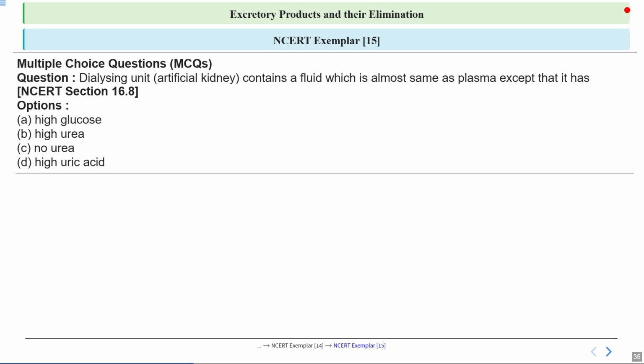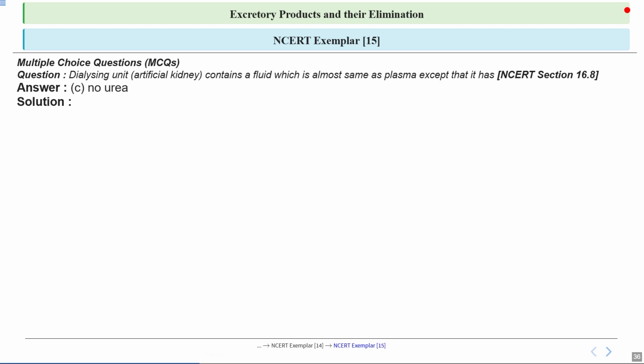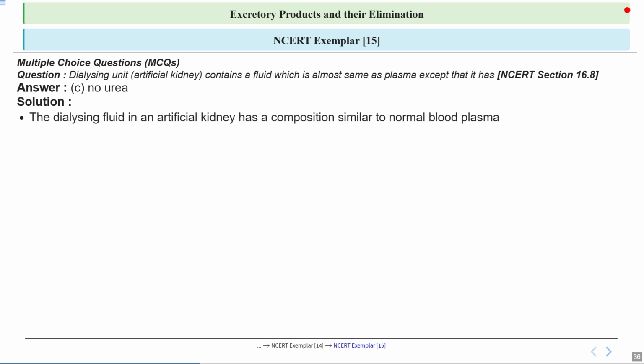This is question number 15 of the MCQ, and the question is, a dialysing unit, that is an artificial kidney, contains a fluid which is almost the same as plasma except it has. We have given 4 options: option 1, option 2, option 3 and option 4. Let's see the correct answer. So the correct answer here is no urea.